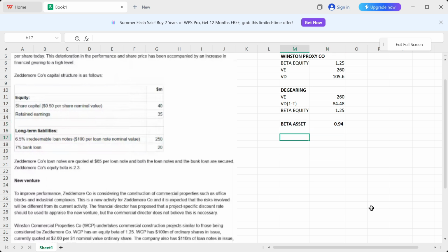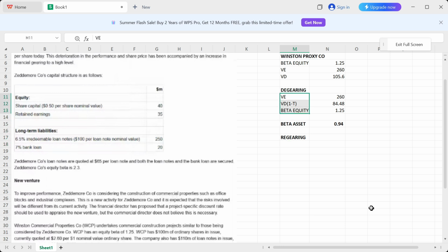And now after doing the de-gearing, you guys know that we have the beta asset. Now we are going to use this beta asset and insert our financial risk into it so that we can get our beta equity, right? And that is what we call the re-gearing. Okay, now we'll be doing the re-gearing, and for re-gearing, you guys know that we need to calculate the market value of equity and market value of debt after tax of Zeddemore company.